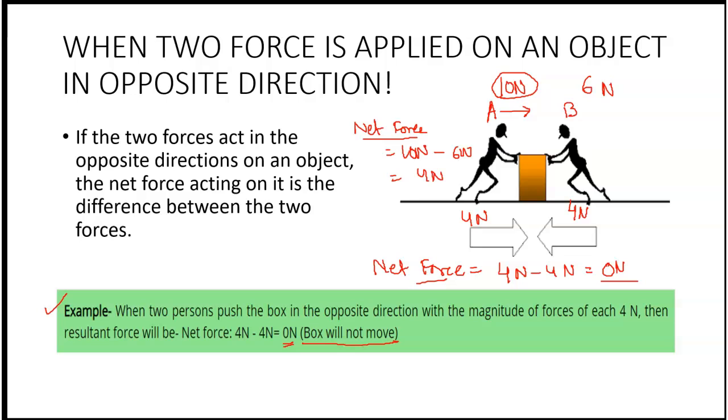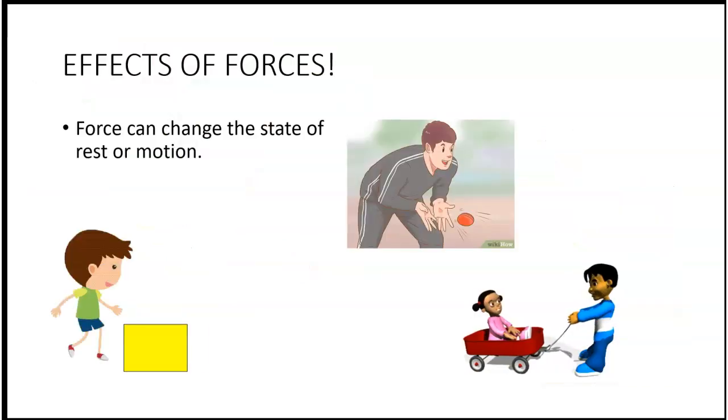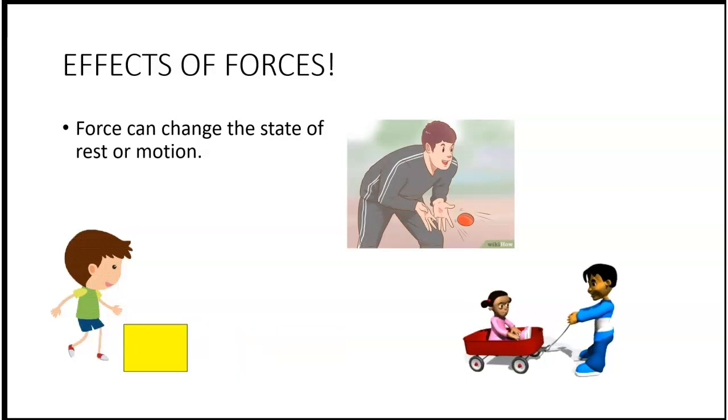Similarly, if the object is moving with a certain speed in a certain direction, it will continue to move with the same speed in the same direction because the net force acting on it would be 0. I hope the concept of balanced and unbalanced force is clear to you. Now let us see the effects of forces.